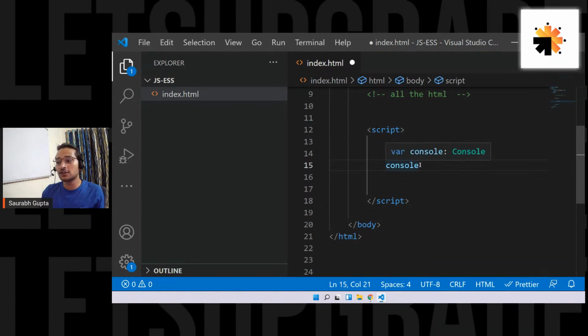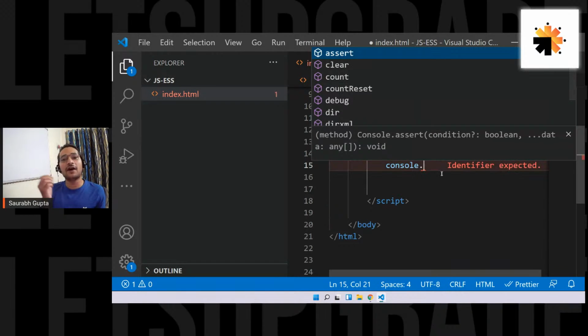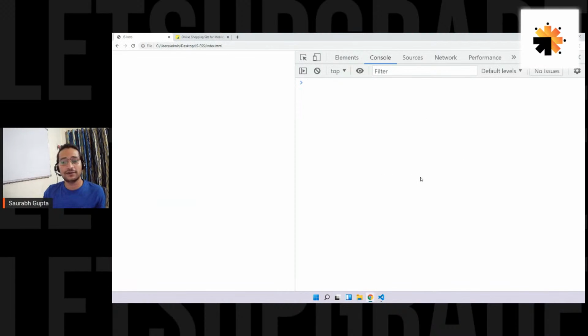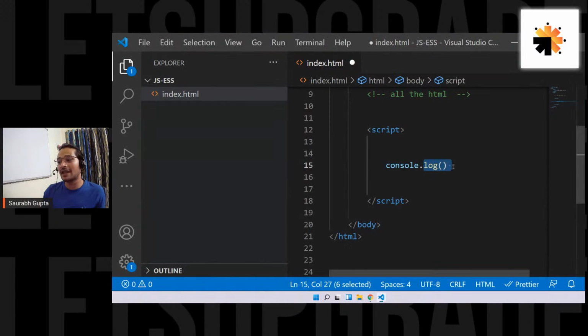Okay. So console dot, it has a function called log. And this function is something that actually helps you to print something on the console. Then after every line, try to put a semicolon. Now, like in all the languages, semicolon is not mandatory in JS. In other languages like C and C++ it is mandatory, but in JS it's not mandatory. It's optional.